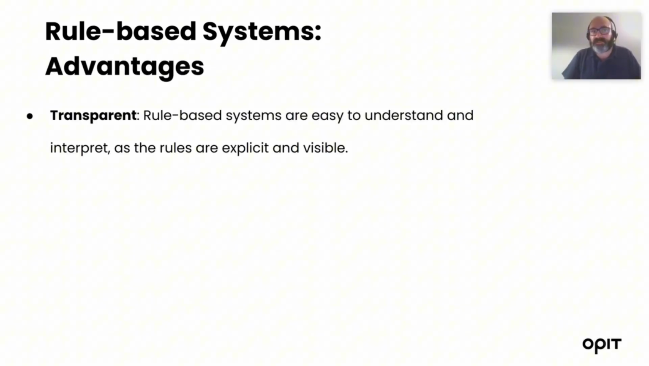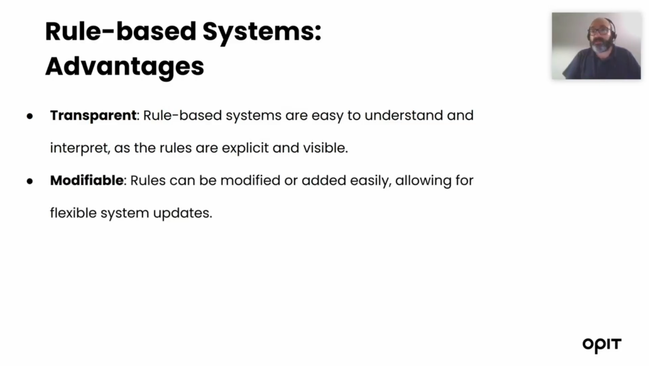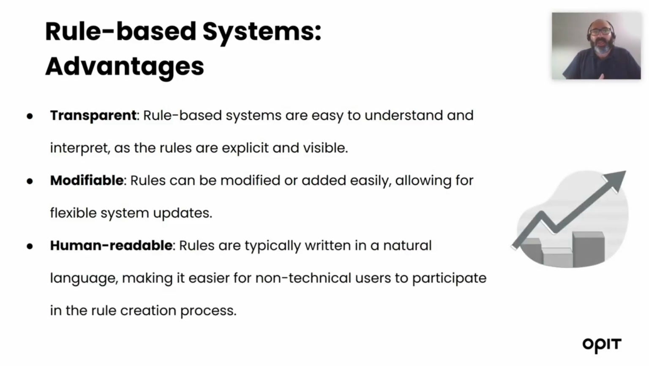What's the advantage of this system? Of course, we have rules that are understandable and transparent, and these rules are explicit and visible. We understand the process of the decision making. These rules, since they are written by humans, are also modifiable, and we can easily add new rules, allowing flexible update of the system, and at the same time, they are human readable. So these rules are typically written in human language, and it makes it easier for us to understand what's happening in the process of the decision making step by step.